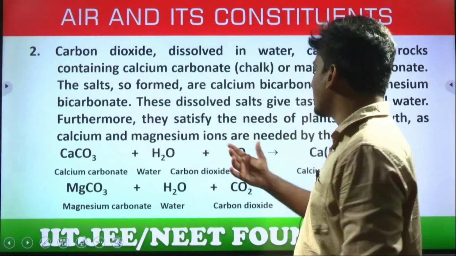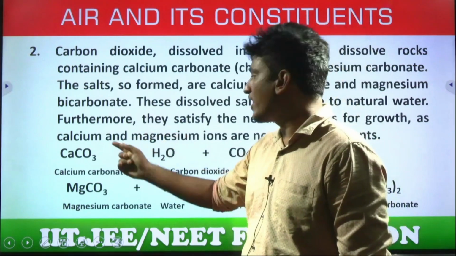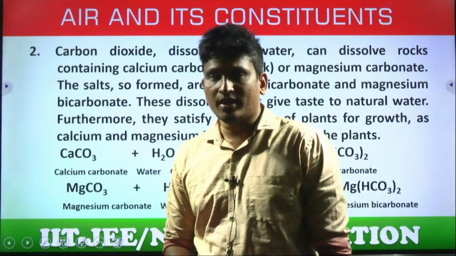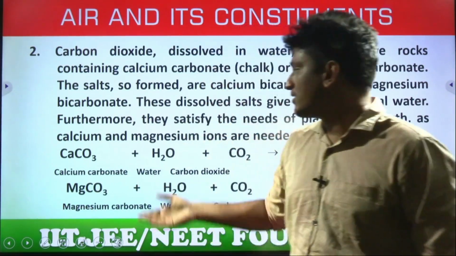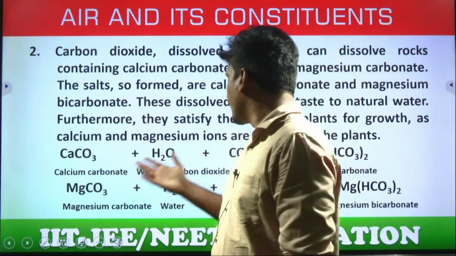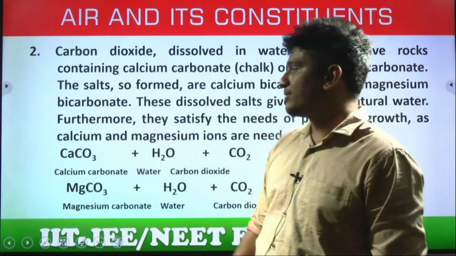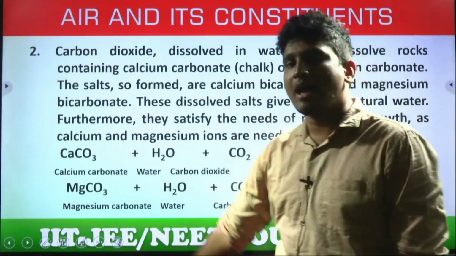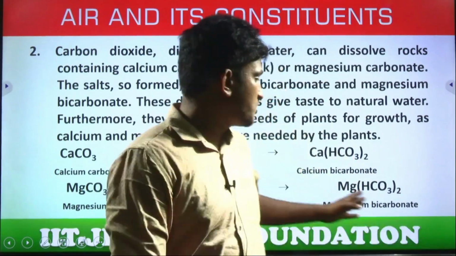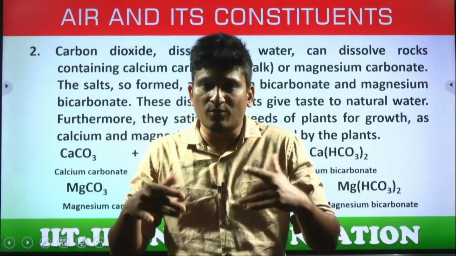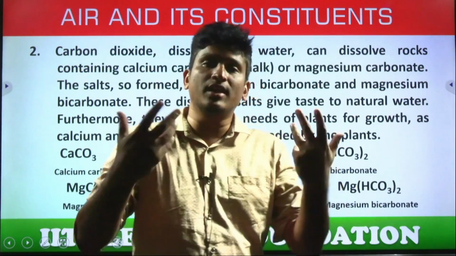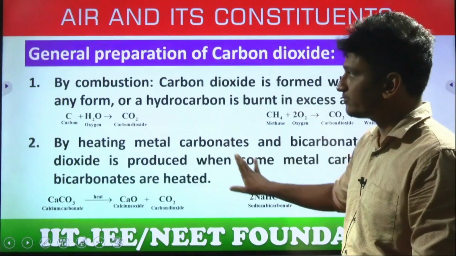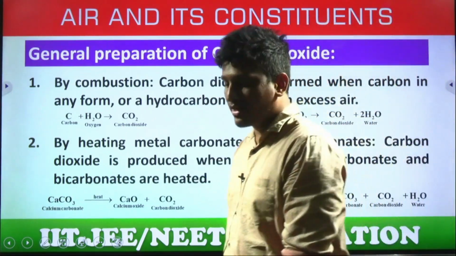Further, they satisfy the needs of the plants for growth by providing these ions. Calcium and magnesium ions are needed by the plants. Why? Because they require nutrients. Yes or no? What are nutrients? Minerals only. So look at this reaction. How do we get this natural taste in the water? Calcium carbonate in the presence of water and CO2 produces calcium bicarbonate, and the same thing happens with magnesium carbonate. We get magnesium bicarbonate, which gives the natural taste to the water and also provides nutrients for the plants. Here, what compound are we talking about? CO2.